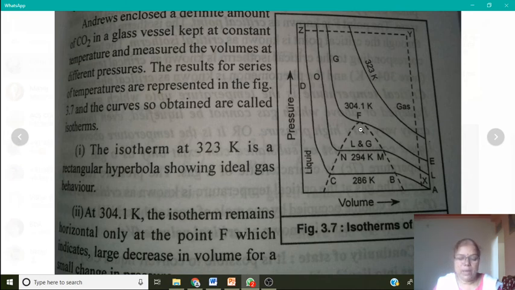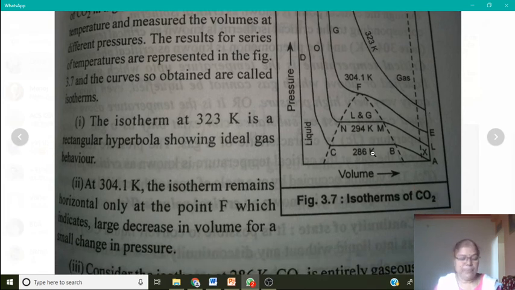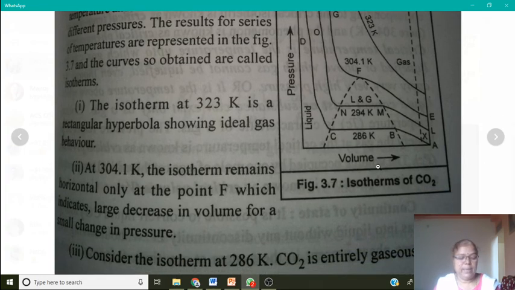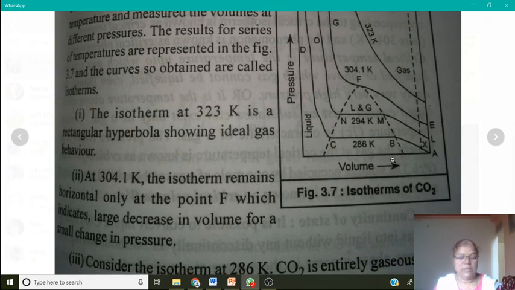The pressure required to liquefy the gas at a critical temperature is known as critical pressure, and the volume occupied by 1 mole of gas at a critical temperature and critical pressure is known as critical volume.